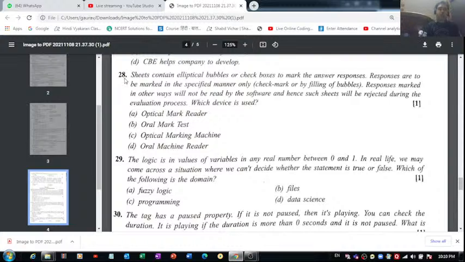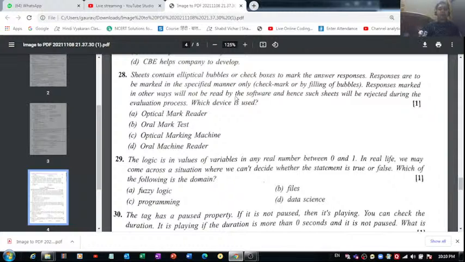Then we have question number 28. Here it says that sheets contain elliptical bubbles or check boxes to mark the answer responses. Responses are to be marked in the specified manner only. Responses marked in other ways will not be read by the software. The sheets they are talking about are the OMR sheets that you get in your board exams.